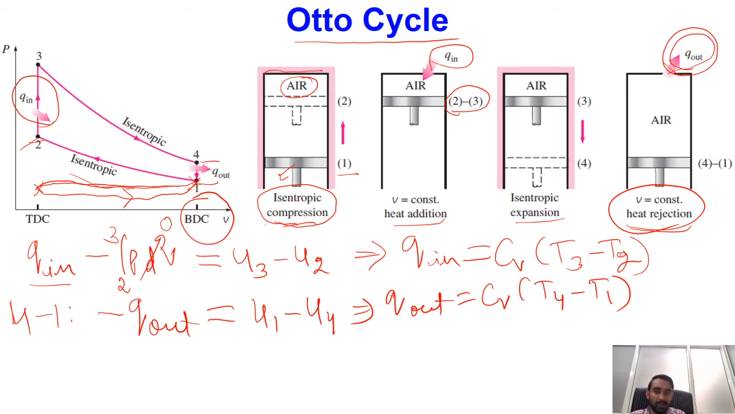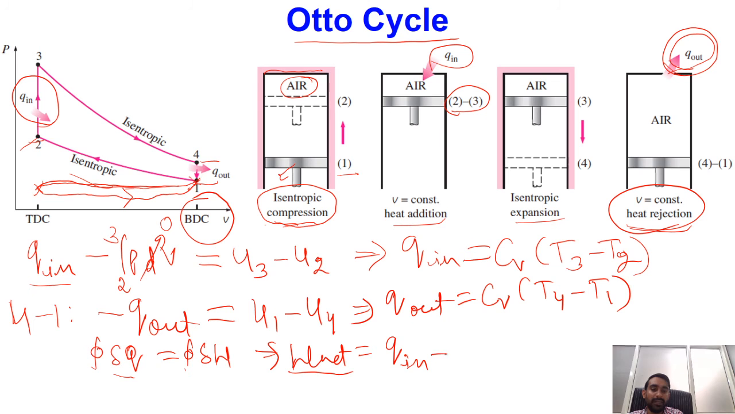Also, this is a thermodynamic cycle, so obviously I can write that the cyclic integral of del Q will be equal to the cyclic integral of del W, or ultimately I can say that W net, which is output work minus input work, is equal to the cyclic integral of del Q, the total change in heat, which is Q in minus Q out. So W net I can write as Q in minus Q out.